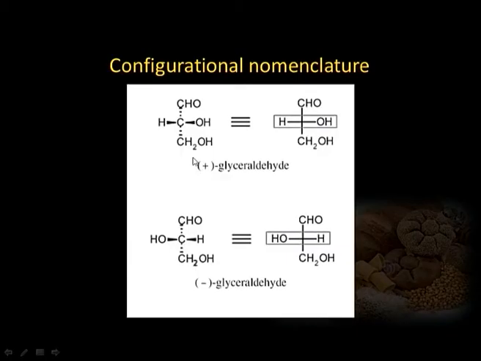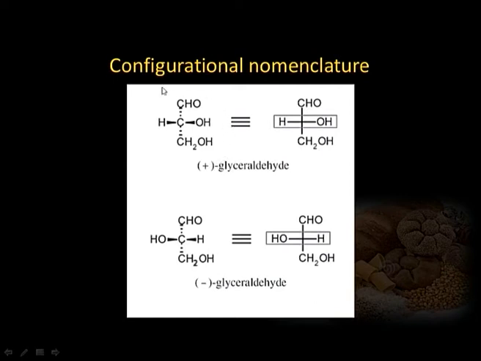Configuration, I will again say, is defined as the spatial arrangement of atoms or groups which characterizes a particular stereoisomer. Now, these configurations require certain nomenclature, and in the case of carbohydrates, this nomenclature was given in relation to glyceraldehyde.